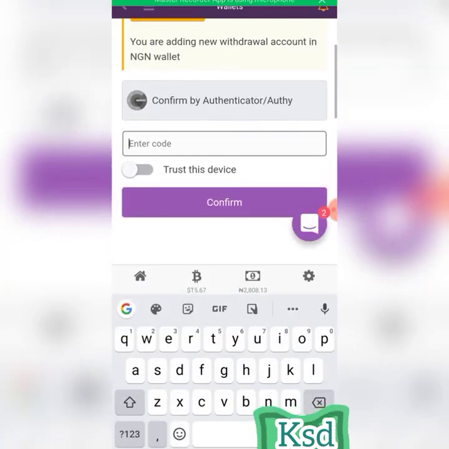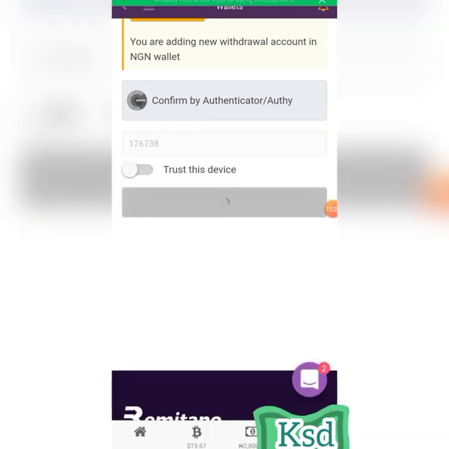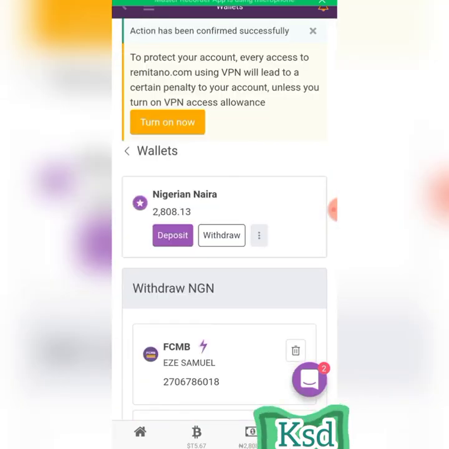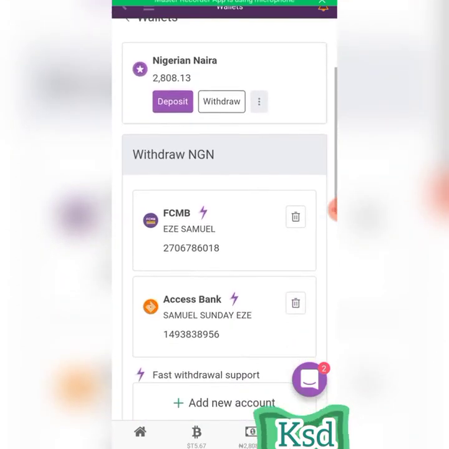So now, for the first time, if you haven't added your Google Authenticator, please kindly add it, because for you to perform any transaction successfully, you need to confirm it. So I have to go to my Google Authenticator to copy the code that I will use to finish adding my account. Okay, so I have to paste the code, confirm. You see, I have successfully added this my bank account.